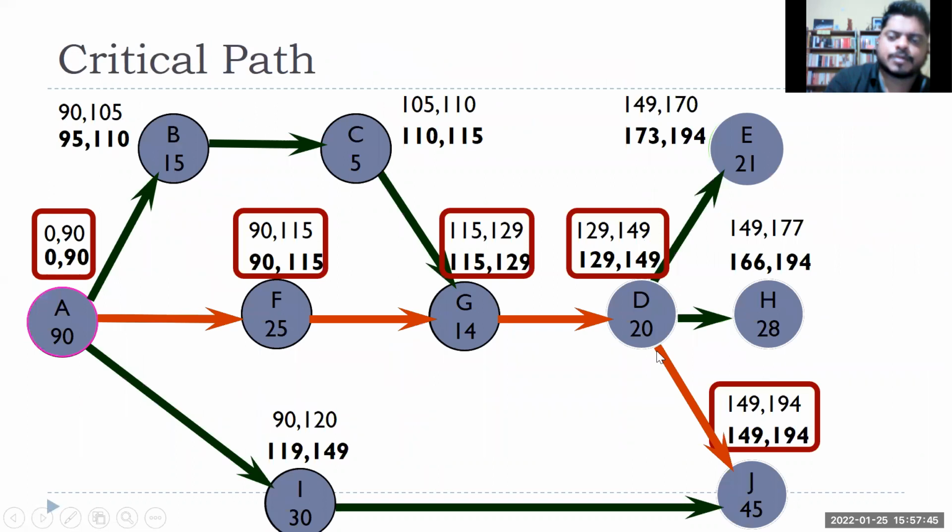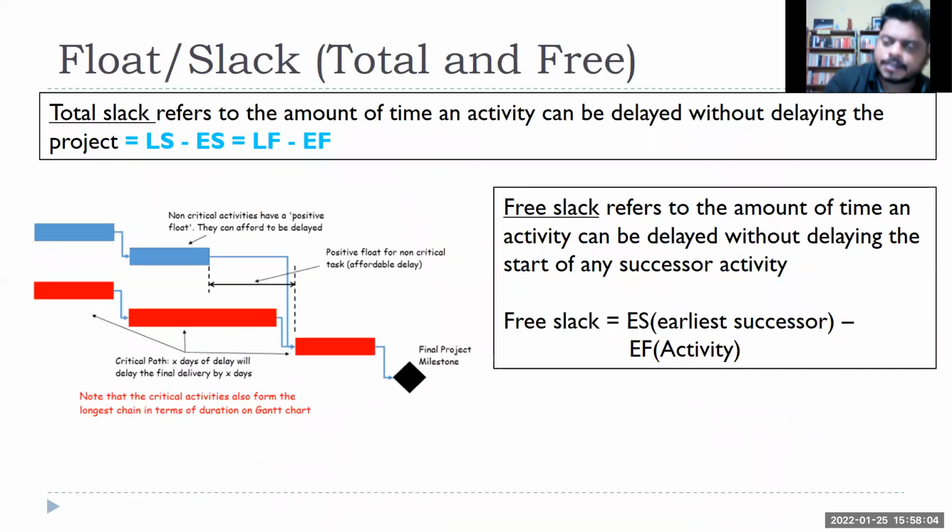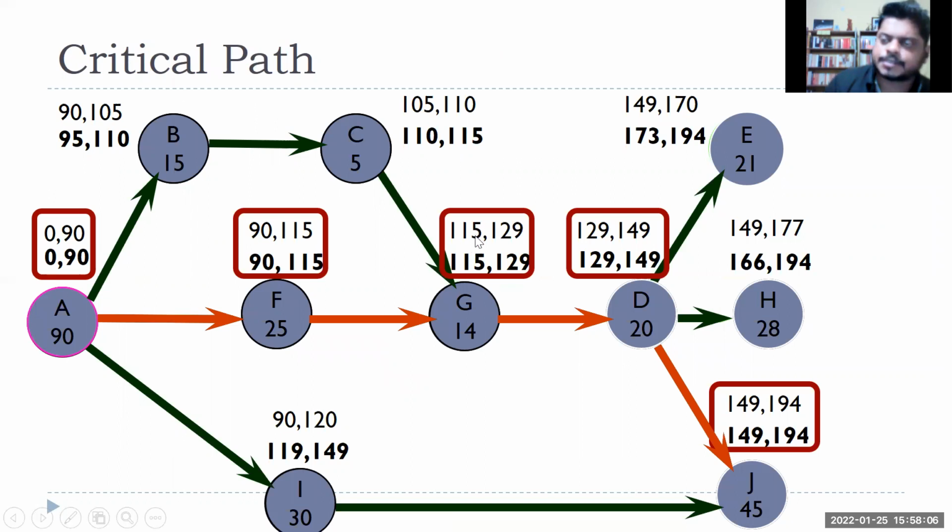So if you try to calculate for this activity, let's say G or activity C, what will be my free slack? The formula is the early start of my earliest successor. What is my earliest successor? Because I have 3 activities, let's say D, when I'm calculating my free slack, which is my earliest successor? 149, 170.